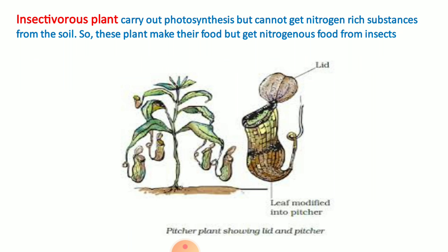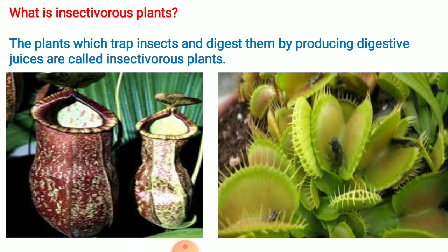Then we talk about this pitcher plant, very interesting, which eats insects to get nitrogenous food. This picture is also of the pitcher plant, left side and right side, showing how the insect is trapped in the plant to get nitrogenous substance.